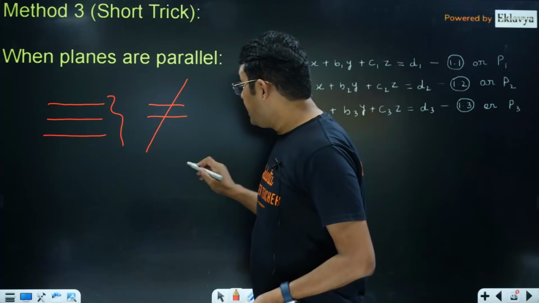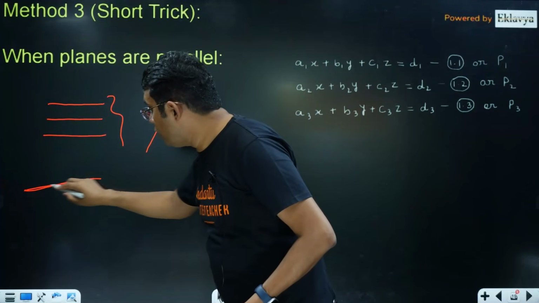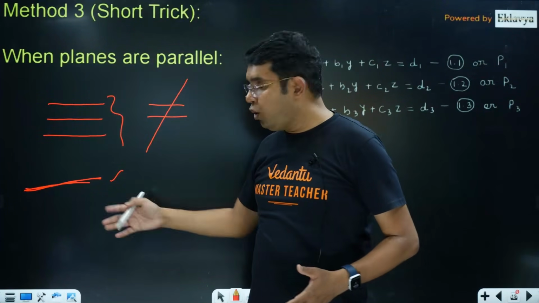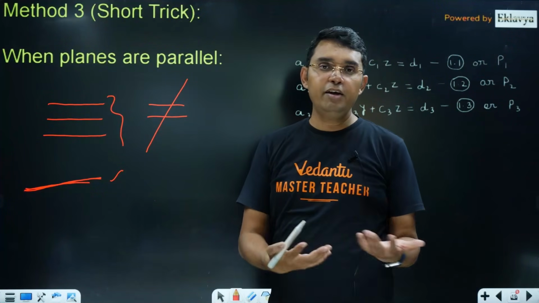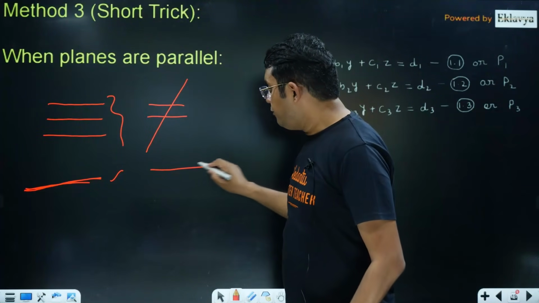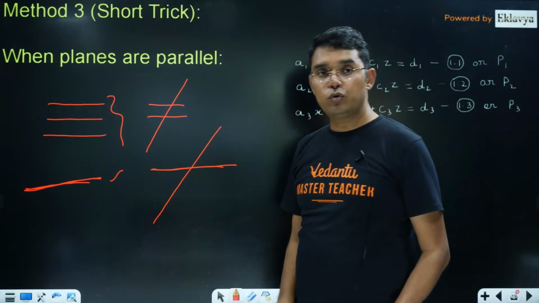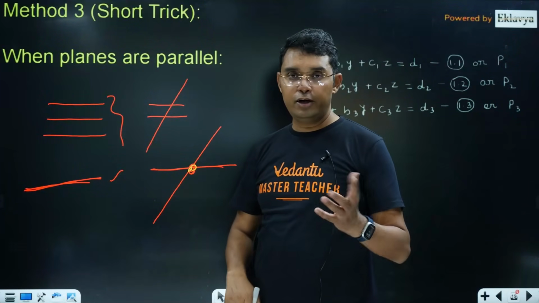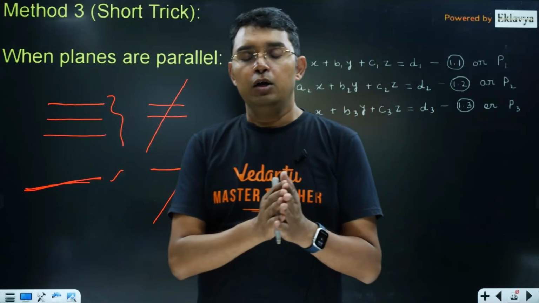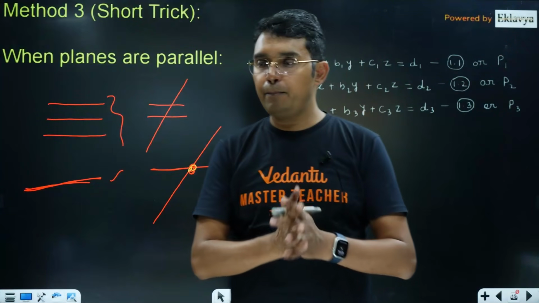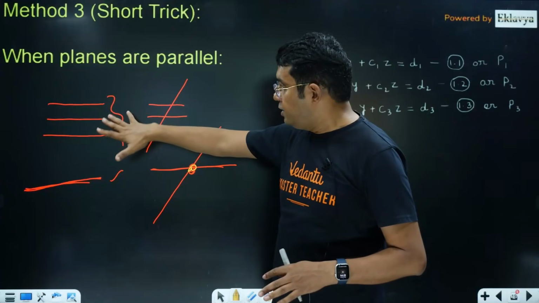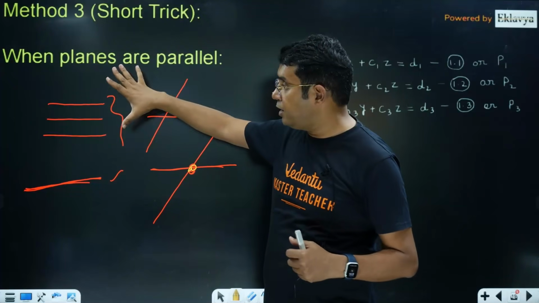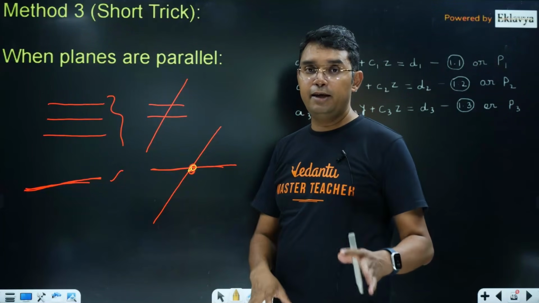Another can be when all three planes are coincident, then definitely it is just a very trivial case. All three equations are the same, that means you will be having infinite points here. Here also, if two planes are coincident and the third plane is going that way, then you will get one line of intersection, so this will also give you infinite solutions. So whenever you are having two planes or all three planes parallel, you can again look at them from the lens of planes and see whether it is the no solution or infinite solution case.